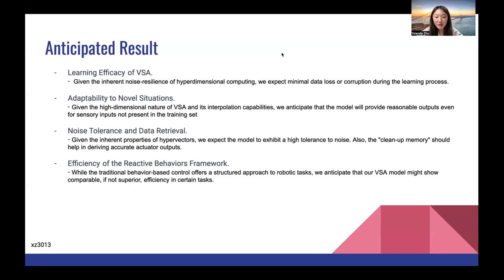In summary, we're on the brink of what could be a transformative approach in robotic computation, making robots more adaptable and effective in diverse settings.